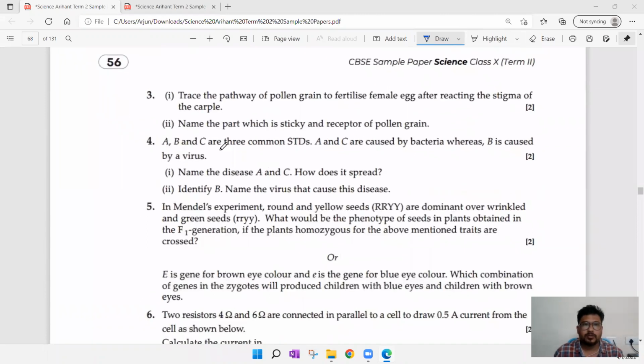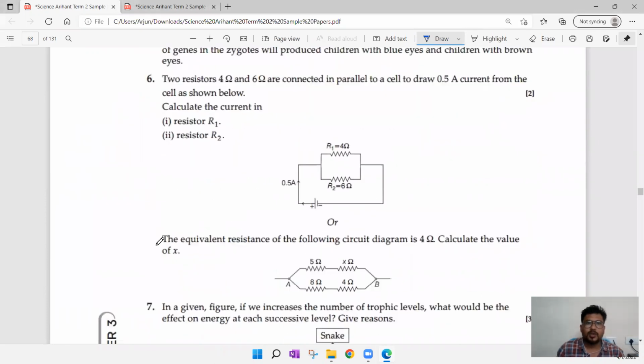Then while coming to 3 ohm, 4 ohm, 5 ohm and 6 ohm. Two resistors, 4 ohm and 6 ohm, are connected in parallel to a cell to draw 0.5 amp current from the cell as shown below.